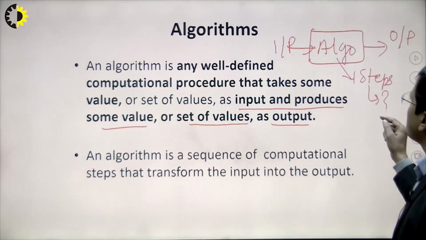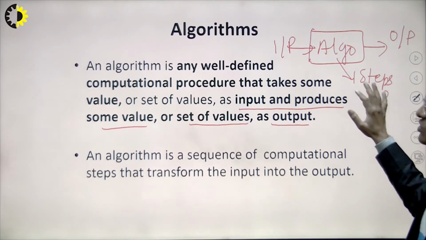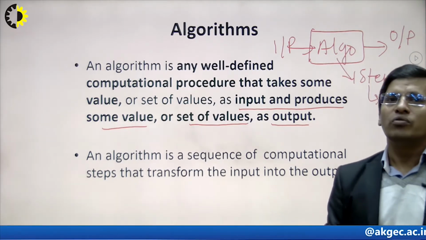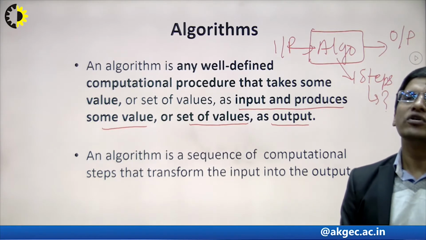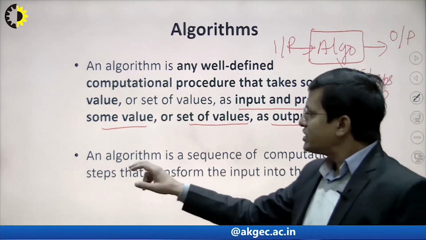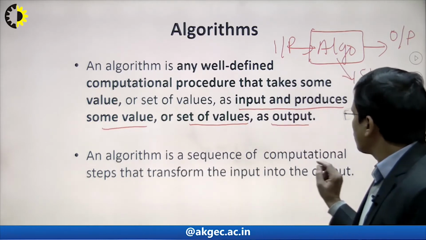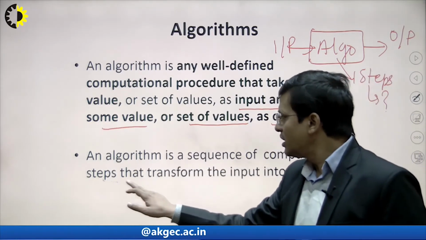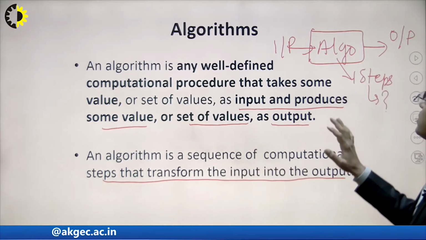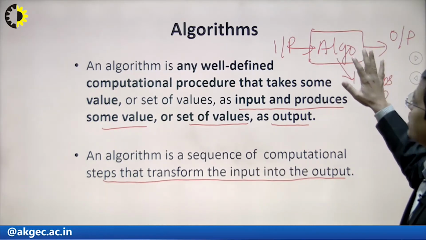And what are the steps? That will be the stepwise process of this algorithm, because we don't know before designing any algorithm. First of all we think about what steps we need to reach the output. And second, an algorithm is a sequence of computational steps that transform the input to output. So this is the main objective: input to output, and we are taking some process.